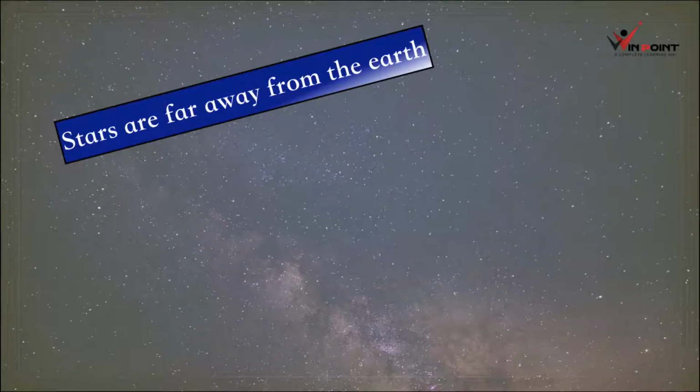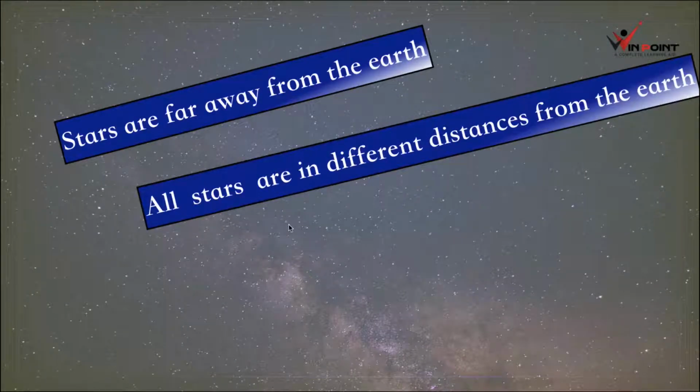Stars are far away from the earth. The distance between the stars and the earth is many light years. A light year is the largest unit to measure distance. 1 light year is equal to the distance traveled by light in 1 year. In 1 second, light travels 3 into 10 raised to 8 meter per second, around 3 lakh kilometer. Then think about 1 year. All stars are at different distances from the earth.